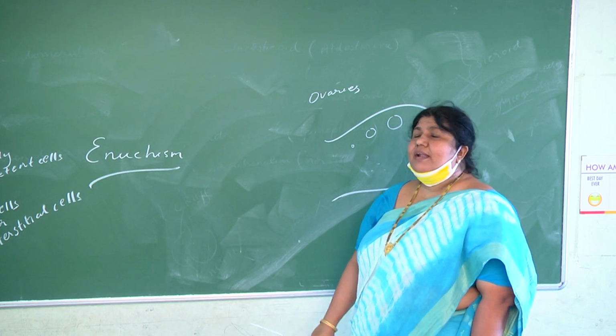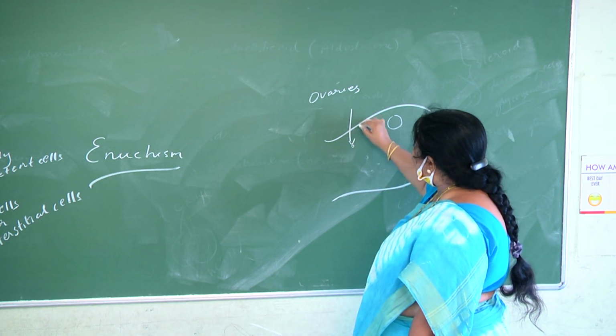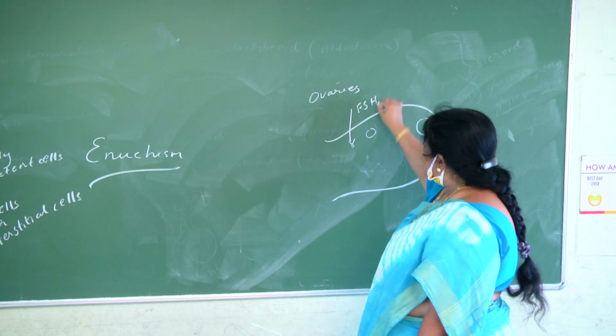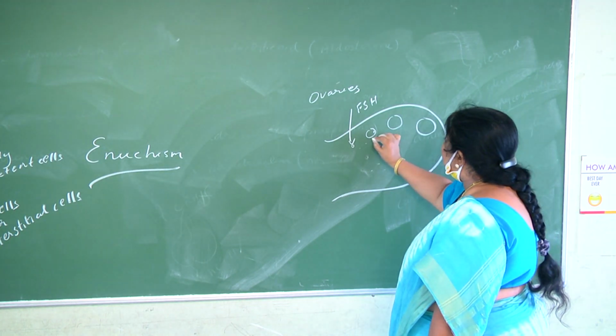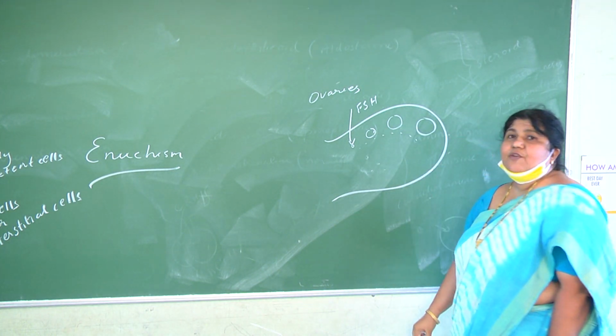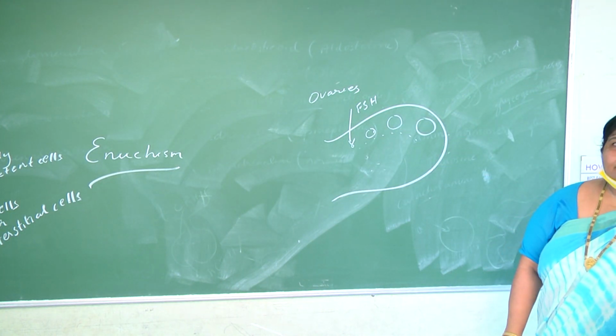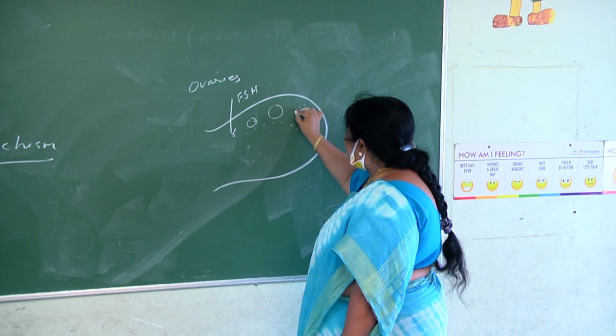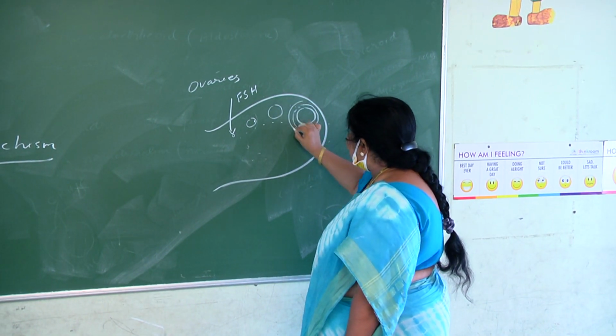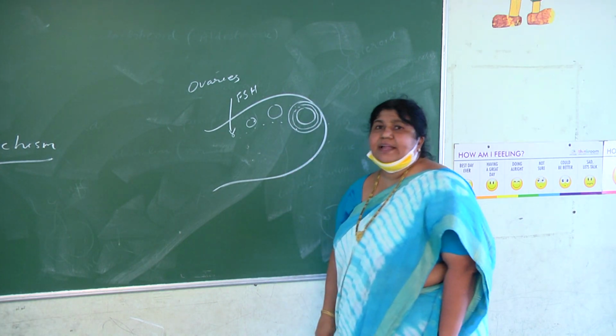Already in the pituitary gland I told you FSH acts on ovarian follicles and helps in their development. As the ovarian follicle grows in size, the stroma condenses to form theca layers, that is theca externa and theca interna.